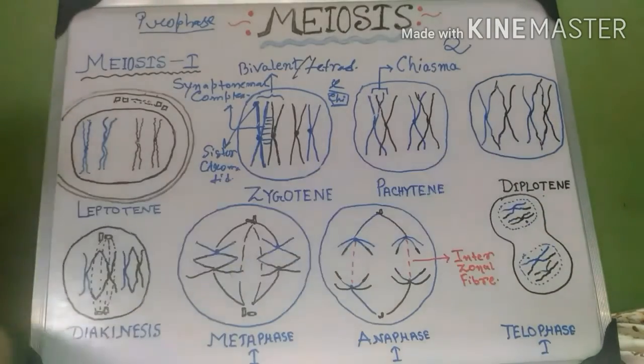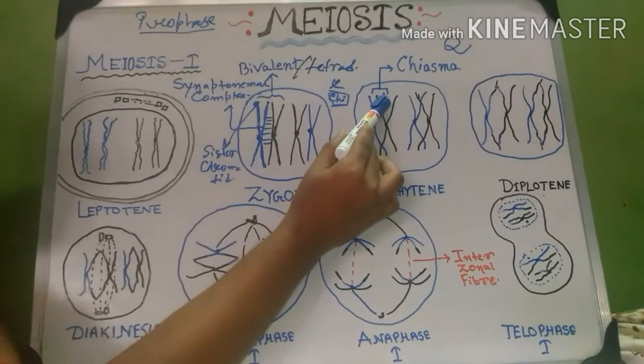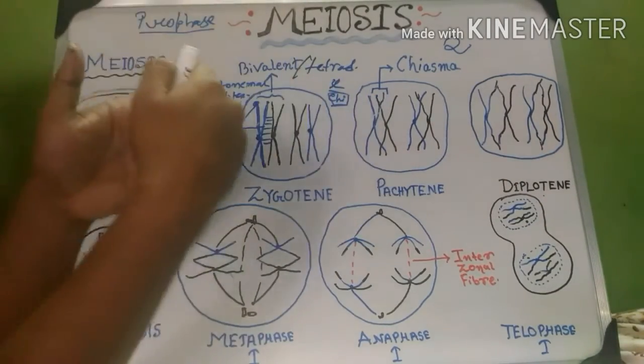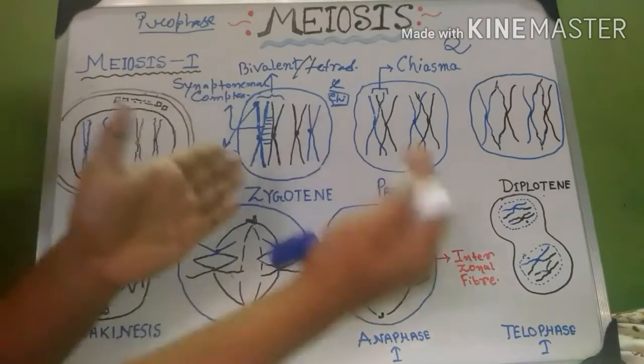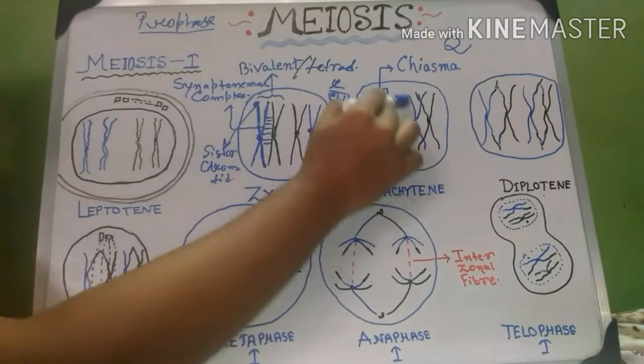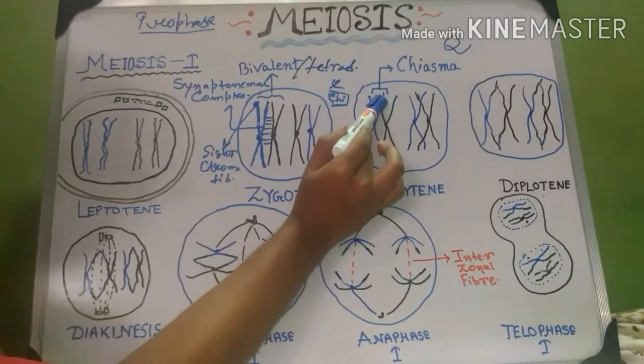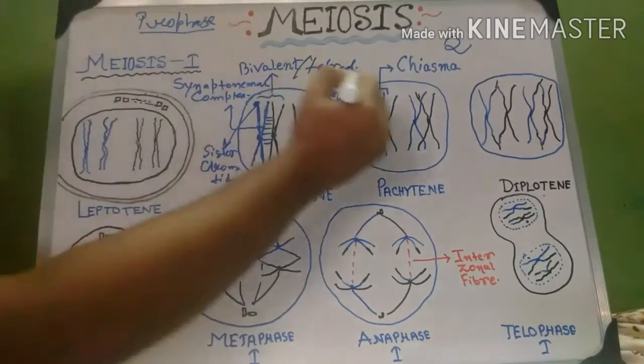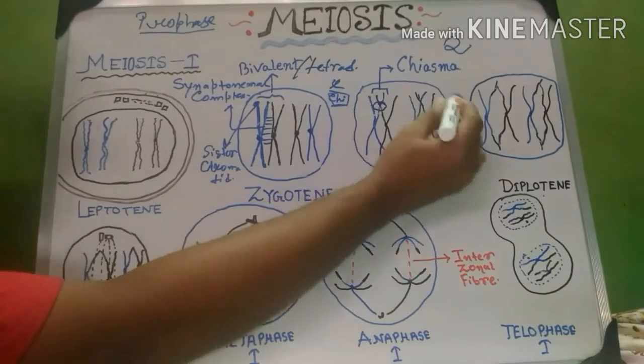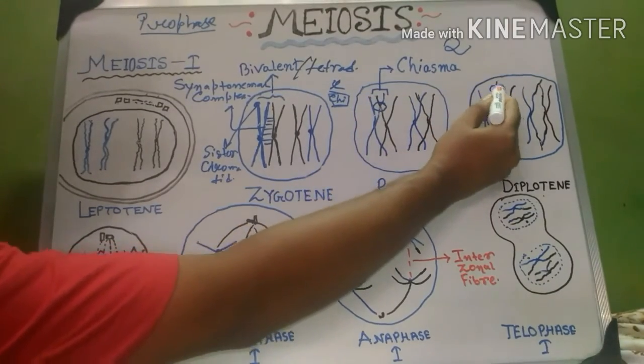In diplotene, the crossing over region starts detaching from its position. So clearly notice the picture. Here the chiasma is present at this place, but at this place it starts moving.